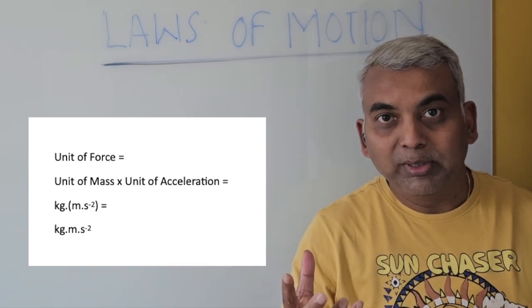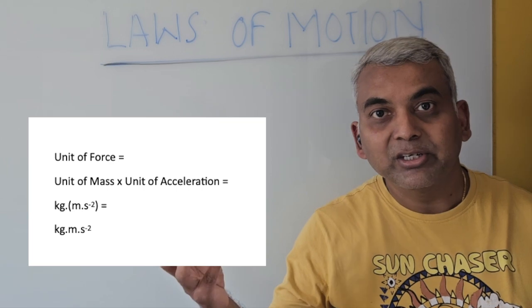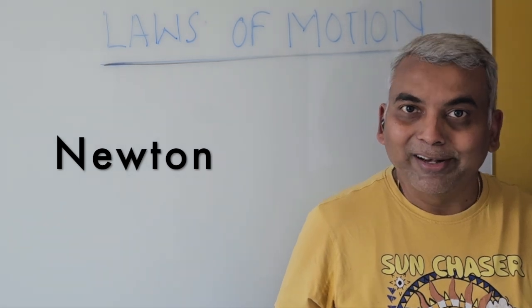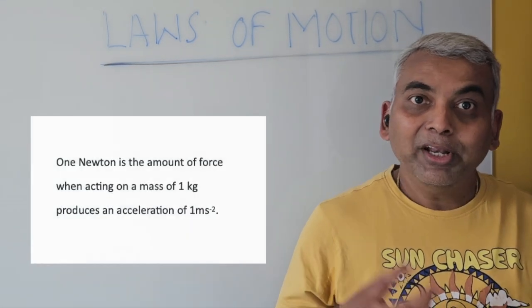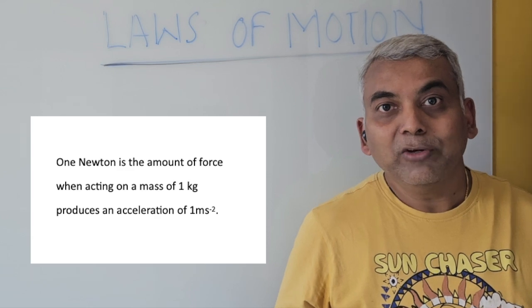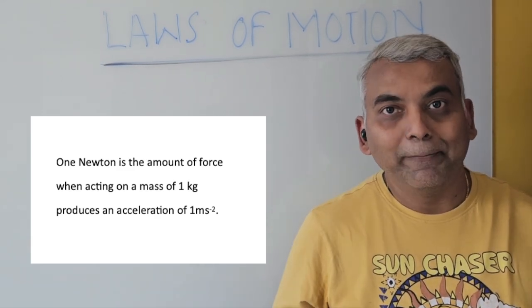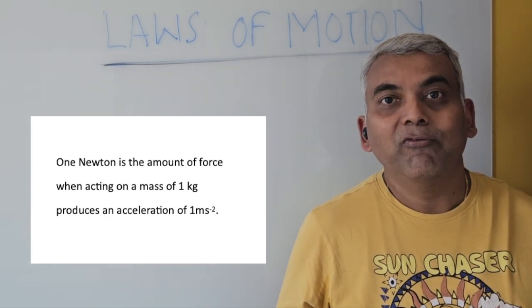So the unit of force becomes kilogram meter per second square. Newton then gave a special unit of force called Newton, and he said 1 Newton is the magnitude of force which, when applied on an object of mass 1 kilogram, produces an acceleration of 1 meter per second square.